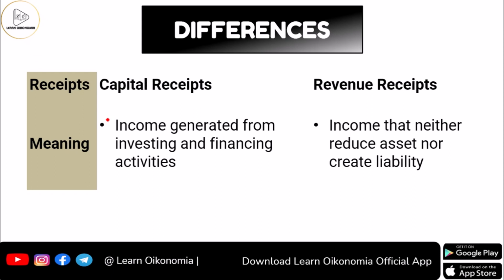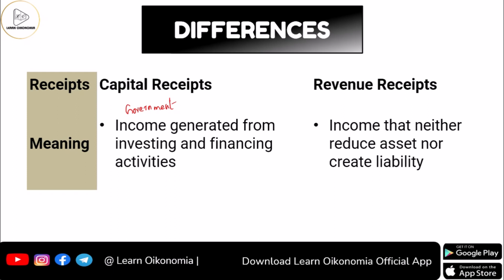Moving to the meaning of capital receipts and revenue receipts, we could see that when it comes to the capital receipts of the government, this would include the income that is generated by the government from investment and financing. So the government would be going for certain investment related activities and also certain financing related activities from which the government would be receiving income, which you consider as the capital receipt.